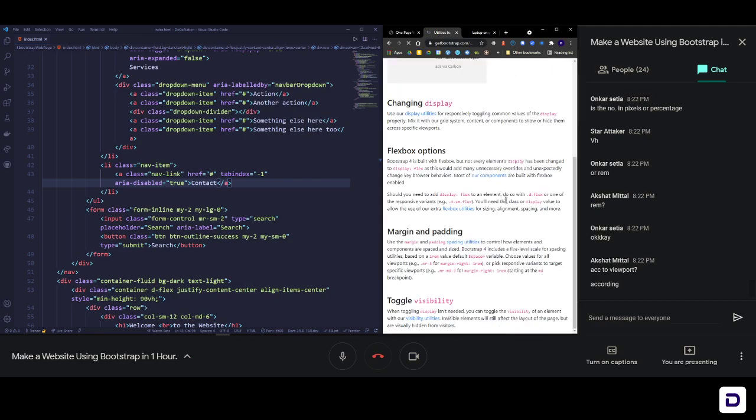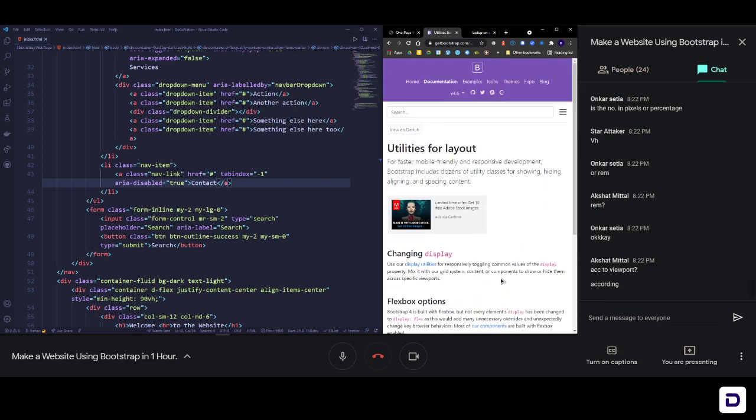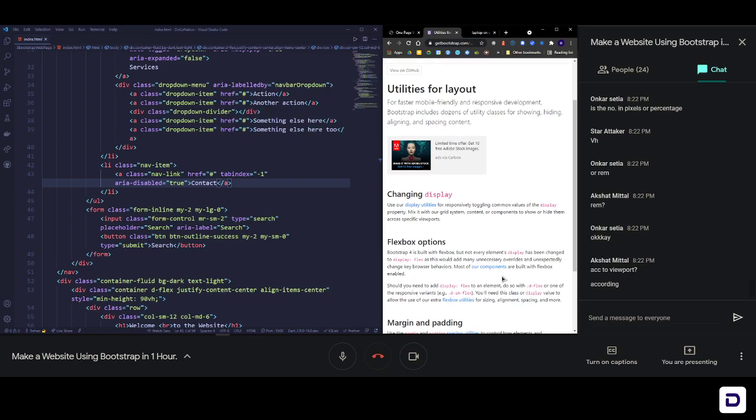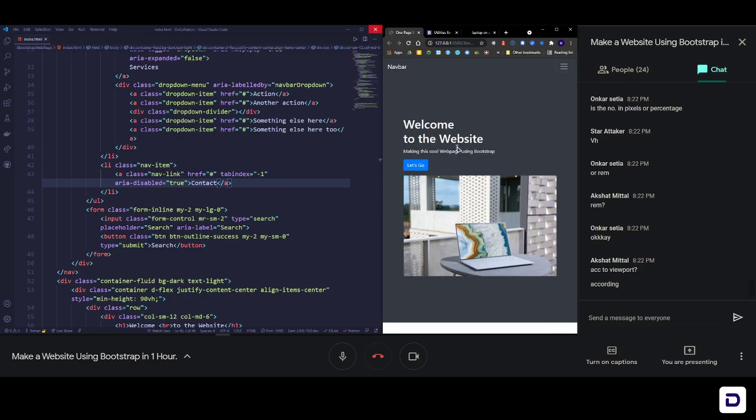Okay, so here you can see that there's a variable. Bootstrap uses Sass in its main code for all the variable declaration. So they have declared a variable that is spacer, and based on that you add 1, 2, 3, 4 that multiplies with the spacer to give you that space which we see here on the screen. You can go ahead, read the documentation, you'll find the value also somewhere. As far as I remember, I guess it's equal to 1 rem or 1.5 rem. You can Google it and search what the exact value is.